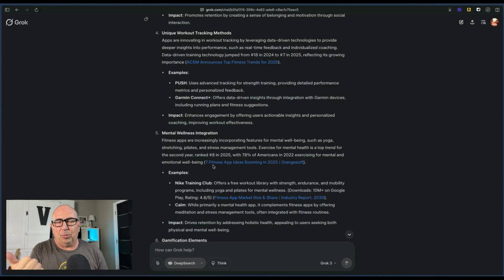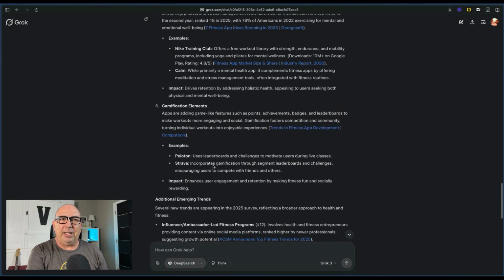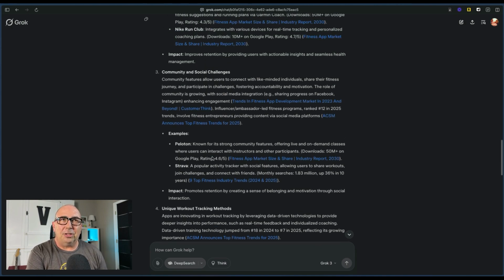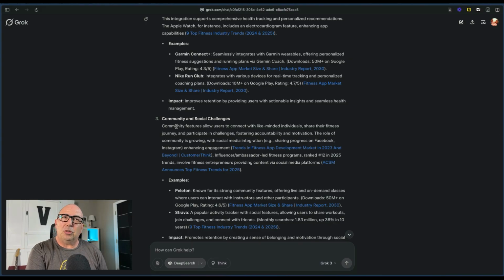So the wearable integration, just for me for right now, isn't something I want to do. Maybe the gamification piece I could do. The workout tracking I can certainly do. Community and social challenges, while fun, may be part of another app, or might be a little bit more work as far as marketing for me to build a base to work off of.